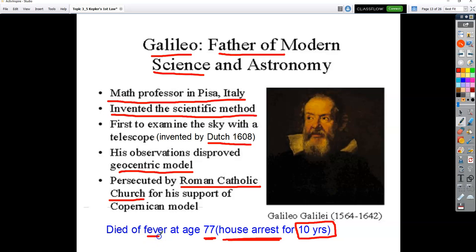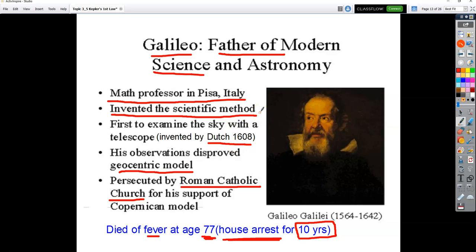And fever, today you say, oh, fever, ibuprofen, I'm good, or Tylenol. But back then, they didn't have all that stuff. So, yeah, that's how he ended up dying, under house arrest at the age of 77. But he was persecuted by the Roman Catholic Church.